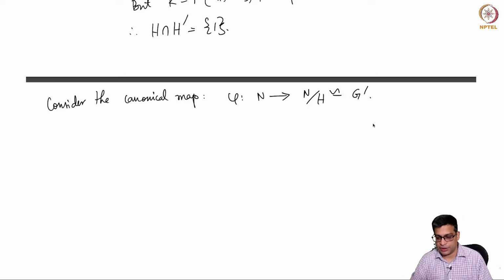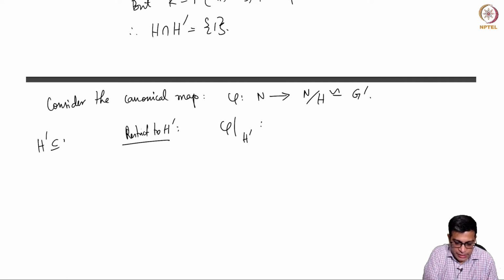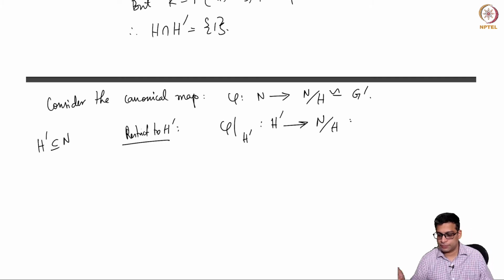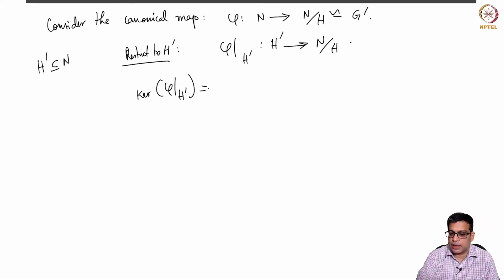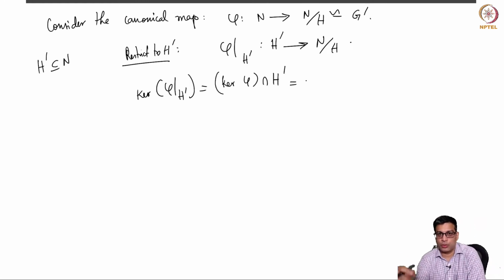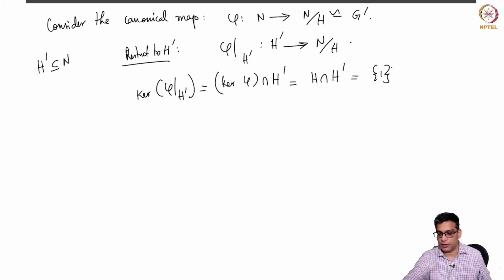The kernel of this map is H. Restrict phi to H prime, because H prime is in N, so H prime to N mod H. The kernel of the restriction is the kernel of the original map intersected with H prime, that is H intersection H prime, which is identity by the claim.